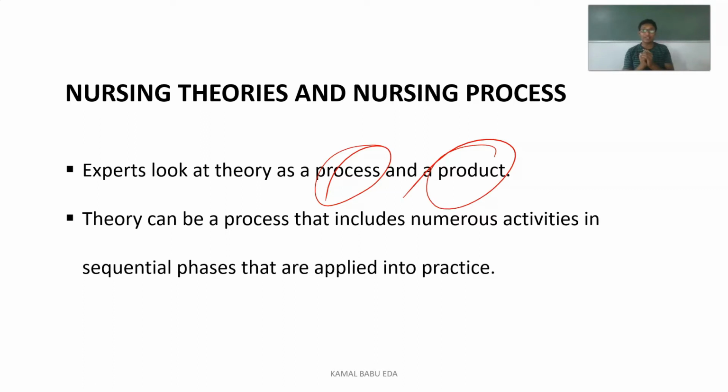For example, if you take the nursing process, it has 5 phases: assessment, diagnosis, goal making and planning, implementing, and evaluation. In the same way, as it is systematic, these theories also follow systematic methods which are applied in the nursing field whenever they are practicing in the hospital sector or in the community sector.